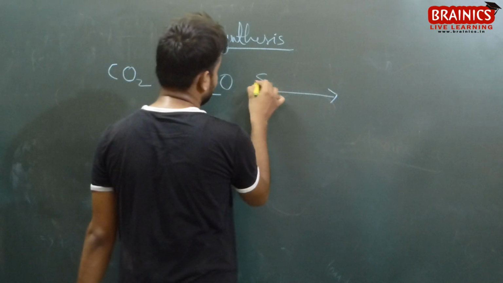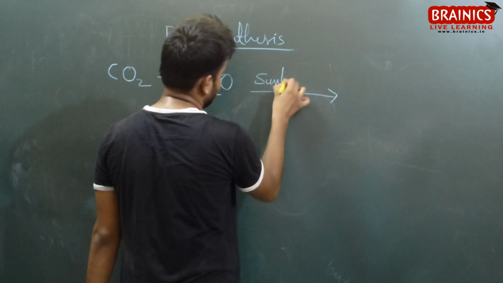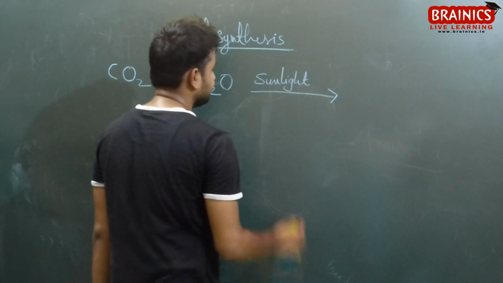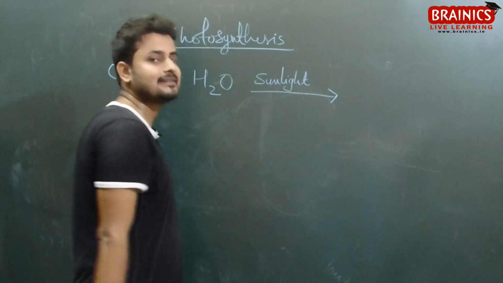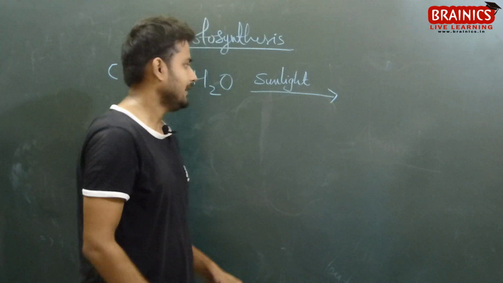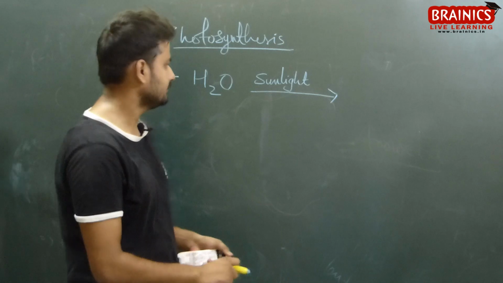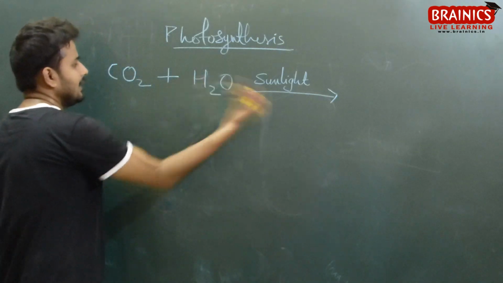So this is sunlight. Sunlight is entrapped by whom? Sunlight is entrapped by the chlorophyll pigment. So what are we getting after it?